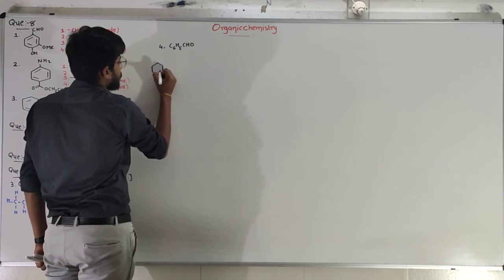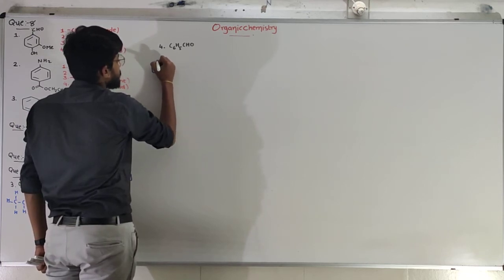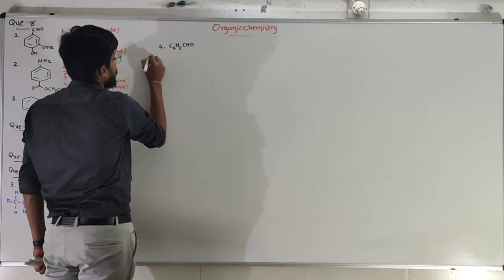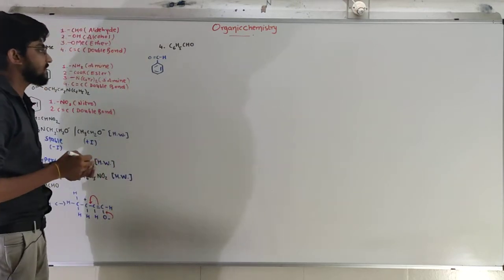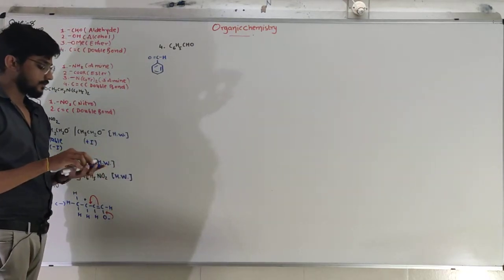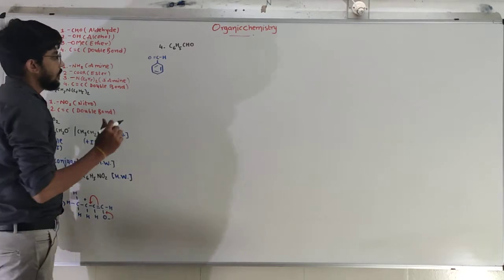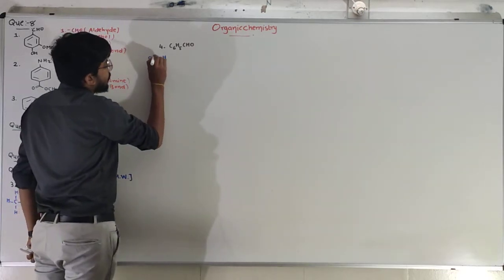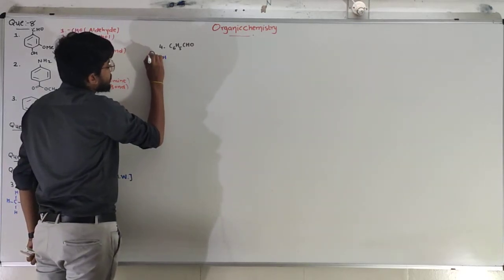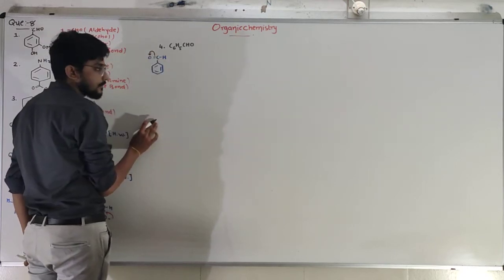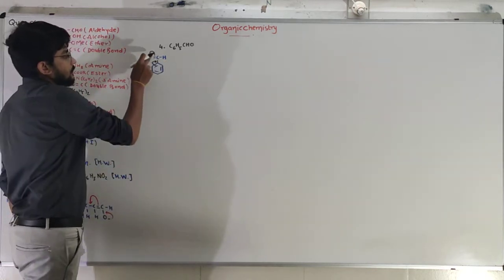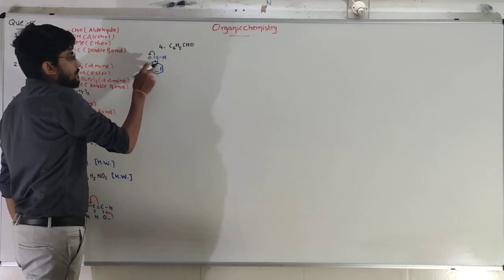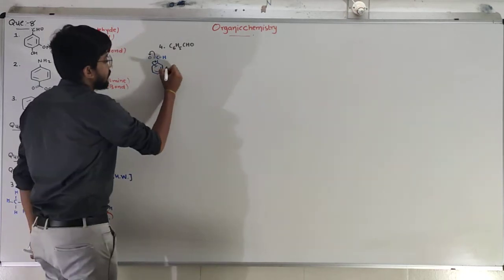Double bonds, C double bonded oxygen, single bonded hydrogen. So this is C6H5CHO. First of all, the pi electron will be transferred onto the oxygen, and the pi electron of the ring will form a double bond over here. So this double bond is transferred over here, and this bond will be transferred over here.